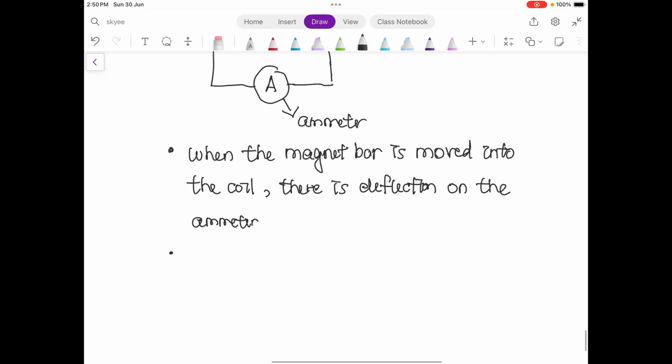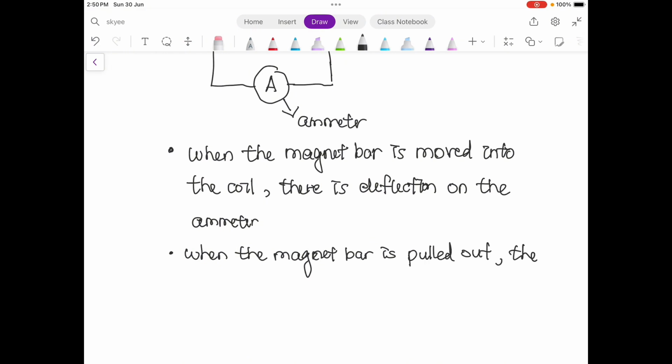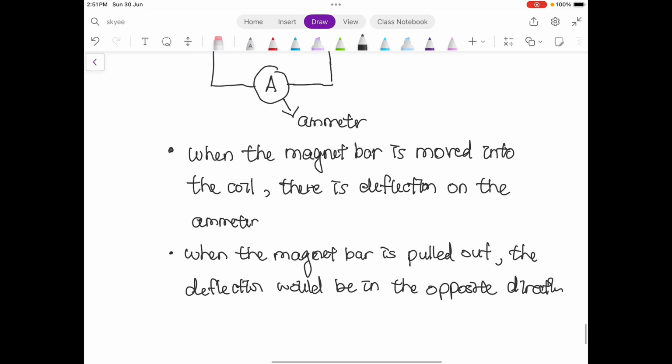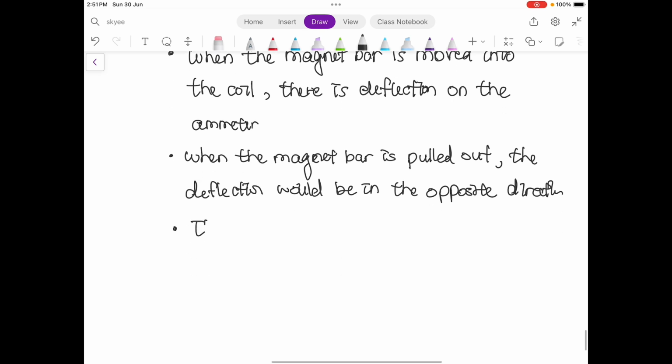When the magnet bar is pulled out, the deflection will be in the opposite direction.